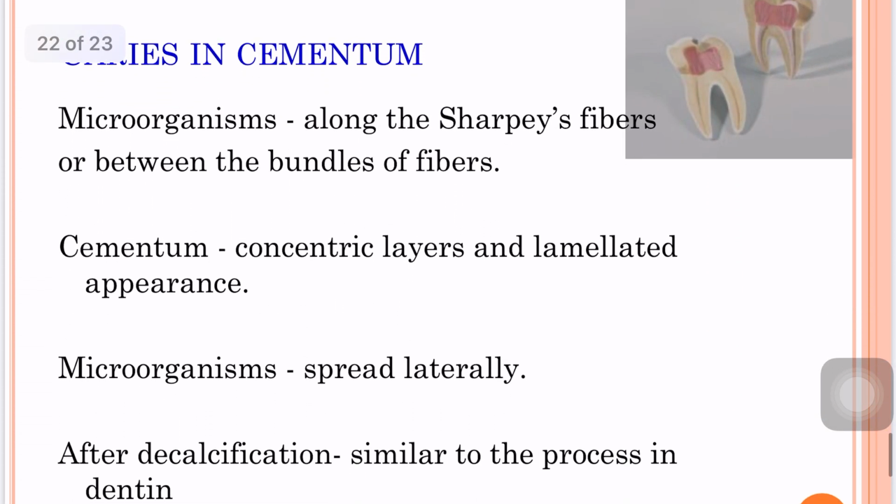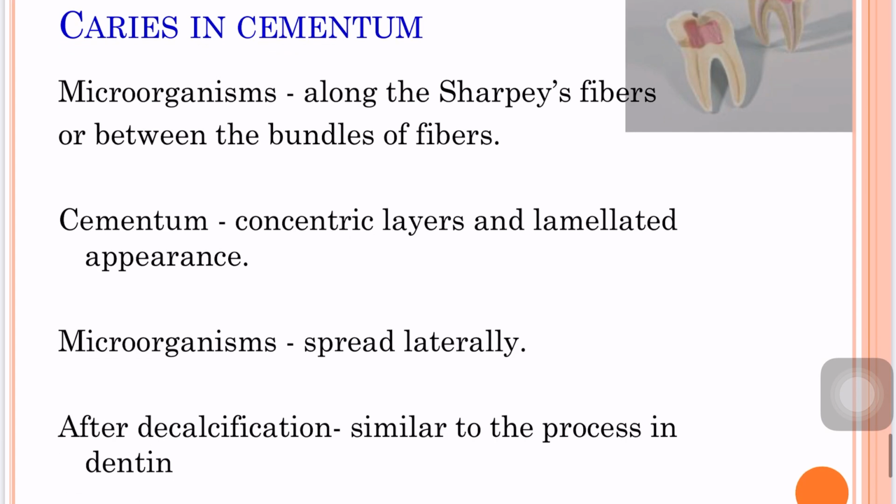Coming to caries in cementum, microorganisms appear to invade the cementum either along the Sharpey's fibers or between the bundles of fibers. Since the cementum is formed in concentric layers and has a lamellated appearance, the microorganisms tend to spread laterally between the various layers. After decalcification of the cementum, destruction of the remaining matrix occurs similar to that in dentin.